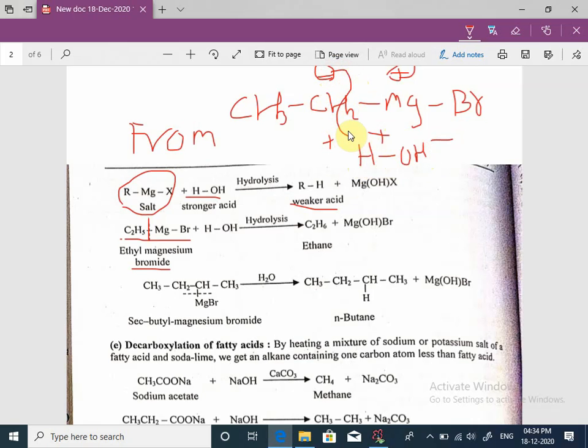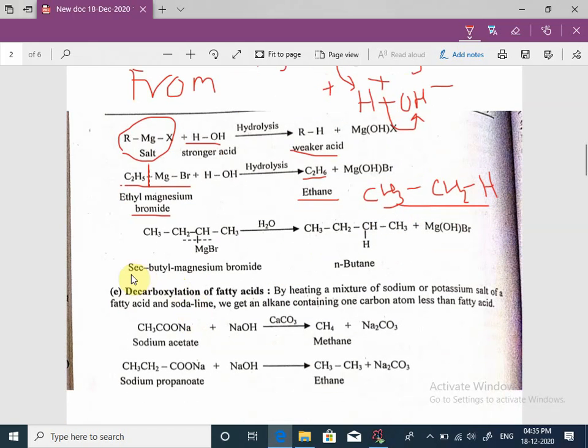abstracts this hydrogen, and formation of alkane. Formation of alkane means formation of ethane. This is the product, CH3-CH2 and this hydrogen H, means this is ethane.